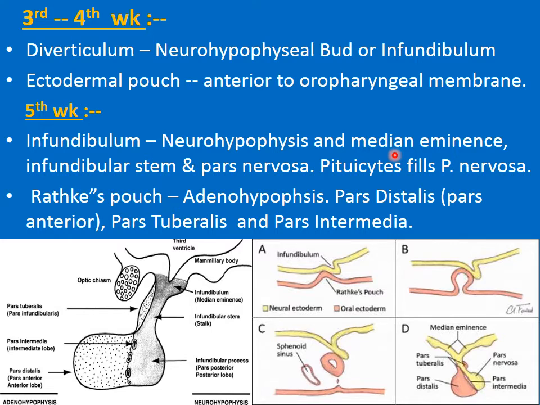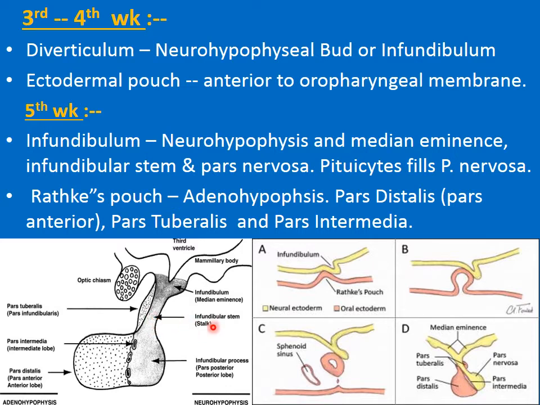Median eminence is the small swelling at the point in the floor of the third ventricle where the diverticulum has arisen. That diverticulum later on shows growth further downwards, and its distal part becomes somewhat distended, while its proximal part becomes narrow, and that narrow proximal part of the infundibulum forms the infundibular stem.